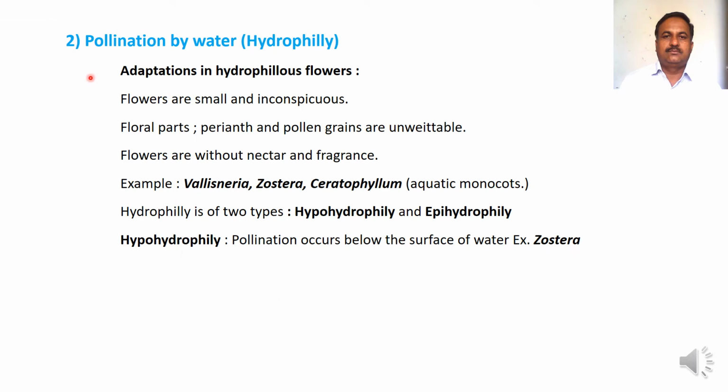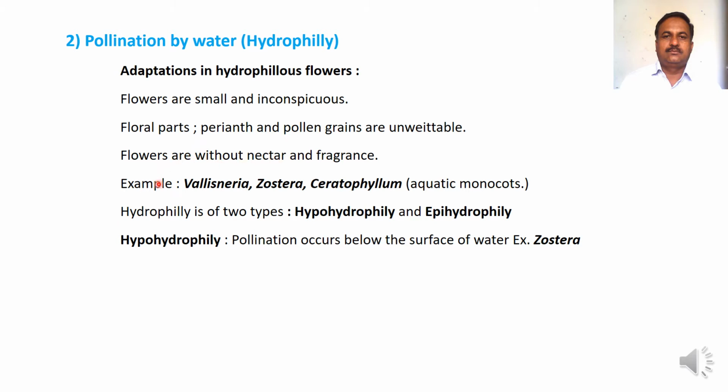Second type is hydrophily. When pollination takes place with the help of water, then it is called as hydrophily, and the flowers are called as hydrophilous flowers. Hydrophilous flower shows following type of adaptations. Flowers are small and inconspicuous. Then floral parts, perianth and pollen grains are unwettable. Flowers are without nectar and fragrance.